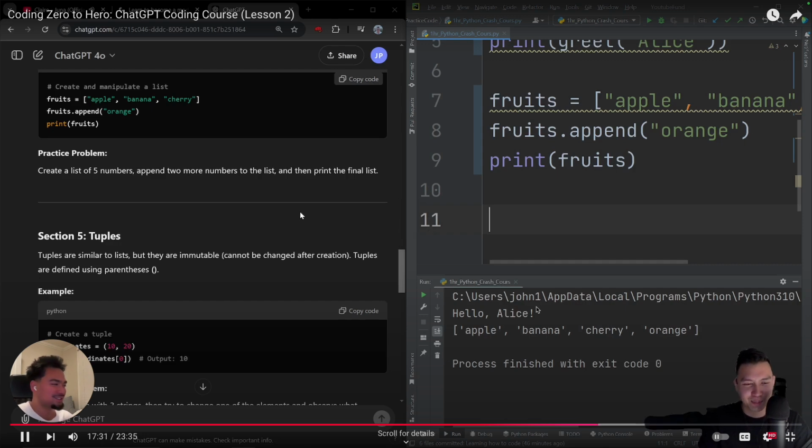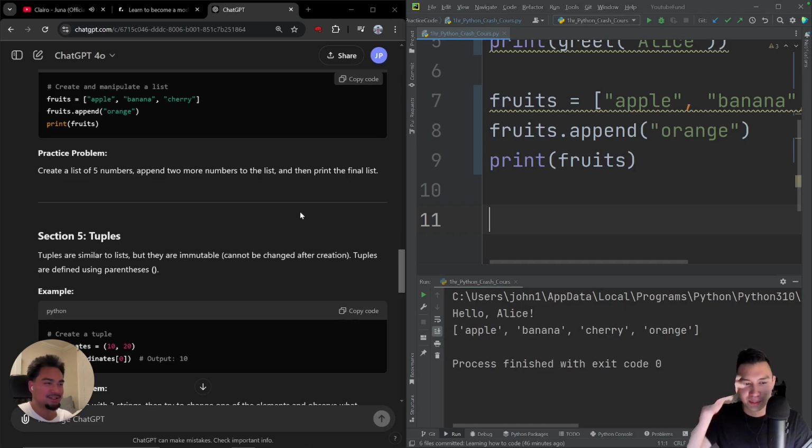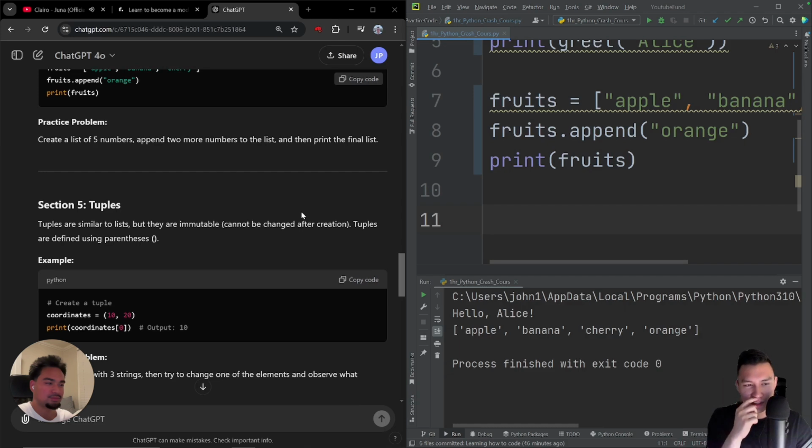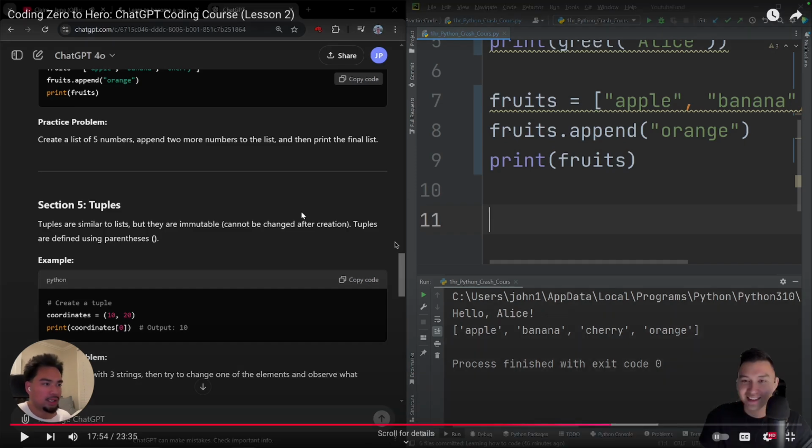Tuples are similar to lists, but they are immutable, cannot be changed after creation. Tuples are defined using parentheses. Okay. What's the difference? Once you make a tuple, it's basically a list that you can't append or remove stuff to. The keyword here is immutable. The array is mutable, meaning you can change it, but when it's immutable, you can't change it after creation. That's useful in a lot of cases when you don't want other areas of the code updating that variable because maybe it's important. If you try to add to that tuple, it'll throw an error.